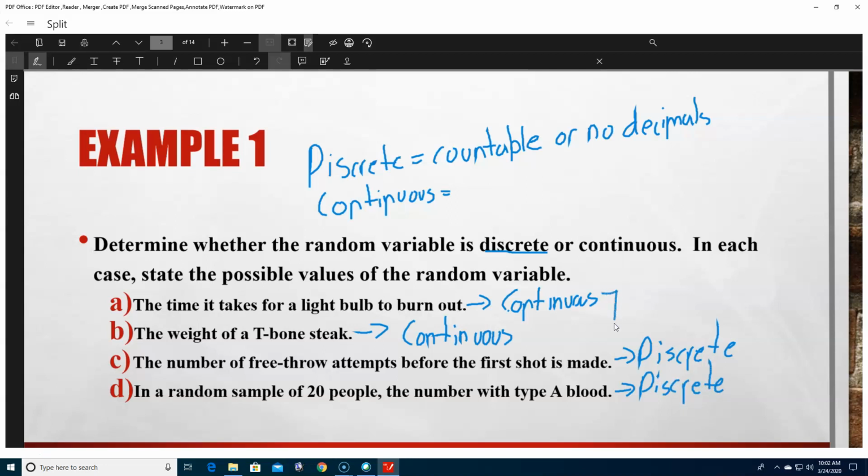For continuous, most of the times, it's some sort of measurement. Anytime it's a measurement, a length, a distance, a weight, time, those ideas will always be continuous. So that's another thing to think about. Measurements usually are continuous ideas.